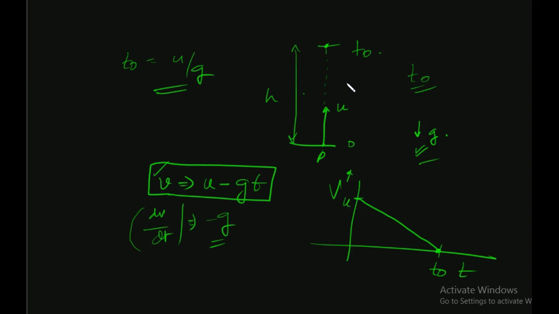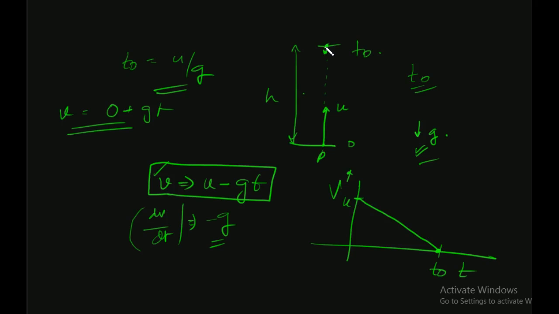Now the particle goes down. So here its velocity is 0, and it will take a fresh start. Since it will go down, its velocity v would be equal to 0 plus gt, because it is starting from 0 velocity, having already attained 0 velocity by stopping.